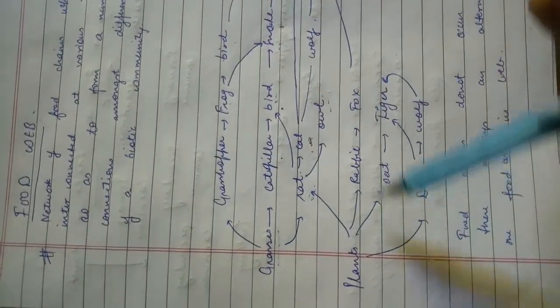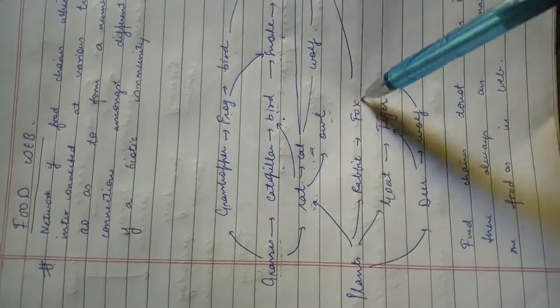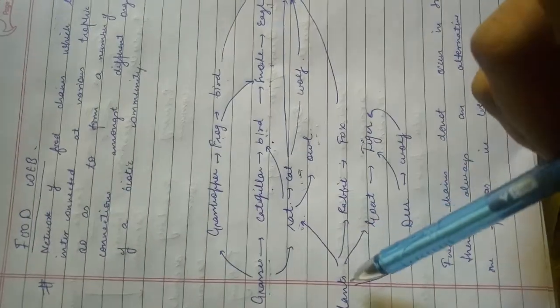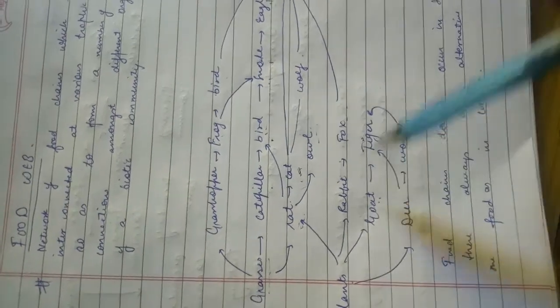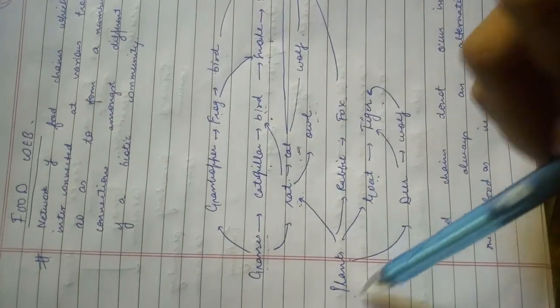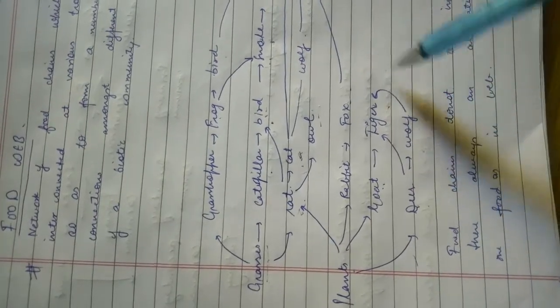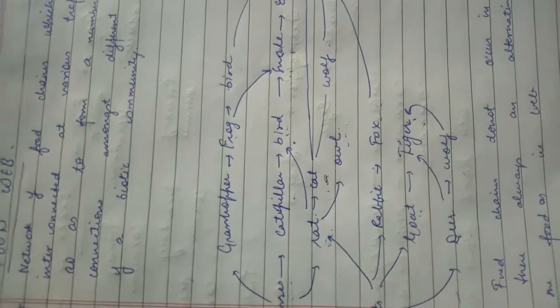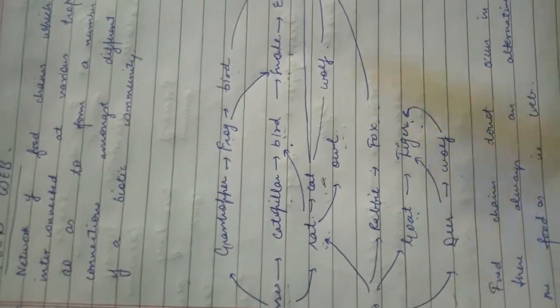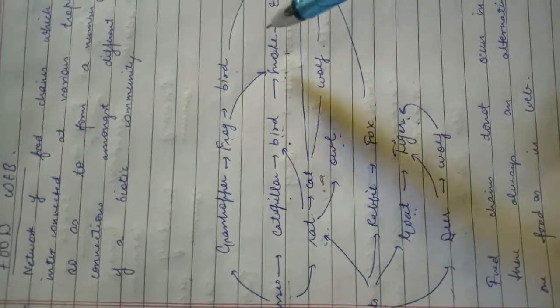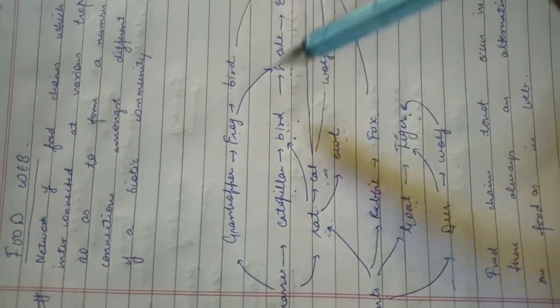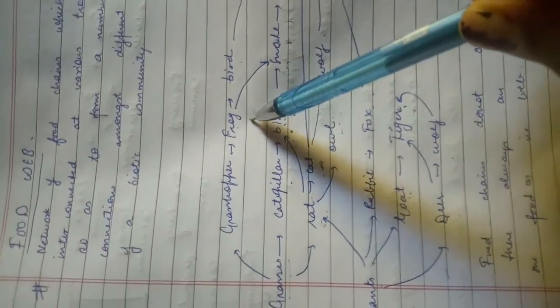Similarly, if plant is eaten by rabbit, it is eaten by fox, fox is eaten by tiger. Plant is eaten by goat, goat is eaten by tiger. Plant is eaten by deer, deer is eaten by tiger, or deer is eaten by wolf, and wolf is eaten by tiger. This food web is the interlinking of food chains, meaning an organism has a choice of food. If snake does not get bird, it can feed on frog.